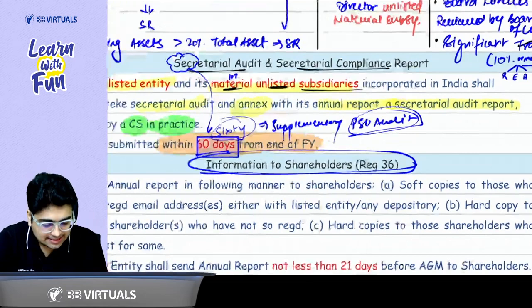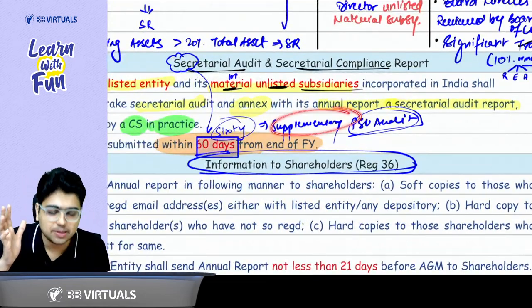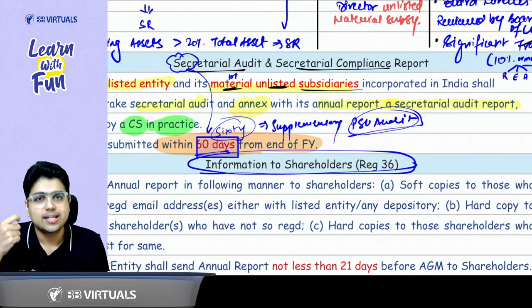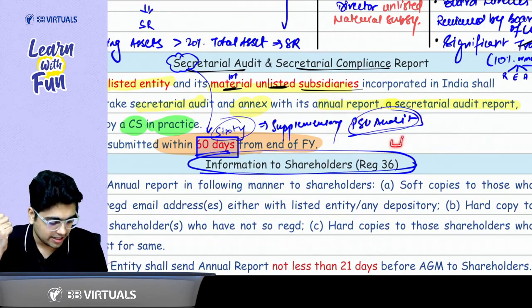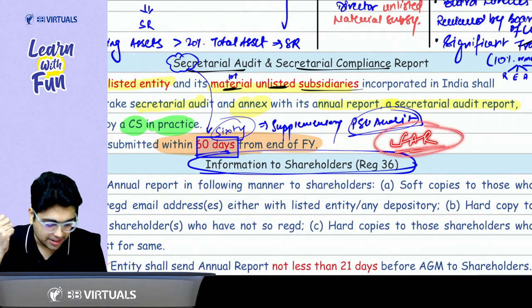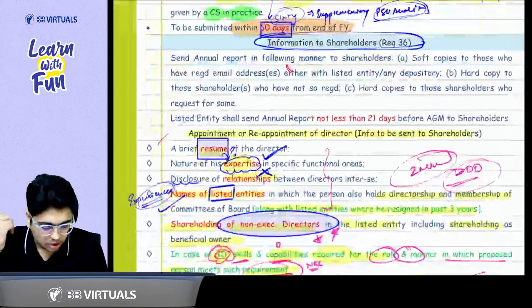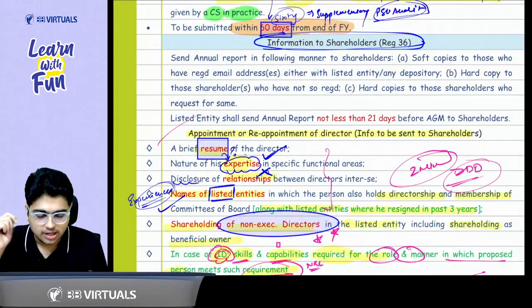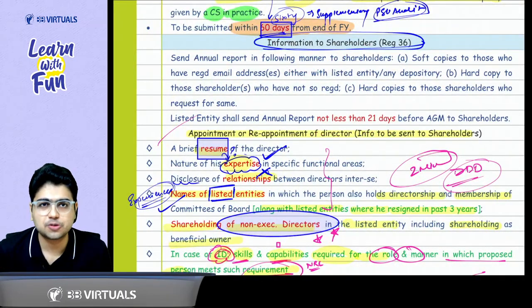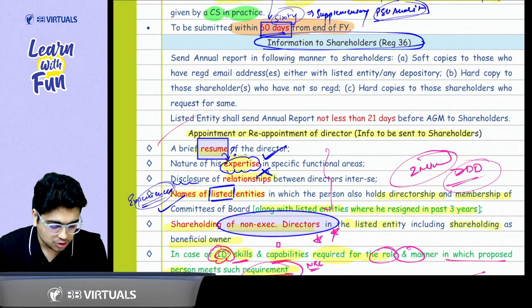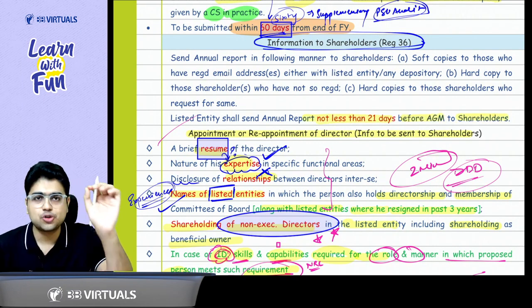This 60 days limit is also there in your supplementary audit when you study PSU audit. This 60 days limit is also there in your LFAR when you study bank audit. Now, talking about the information to the shareholders: by when does the annual report need to be available to the shareholders? There should be a minimum gap of 21 days before the AGM that the annual report is made available to the shareholders.